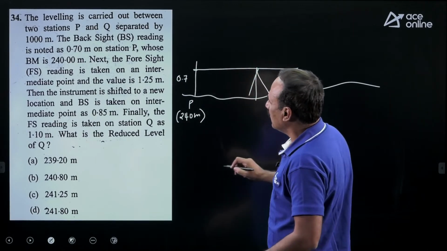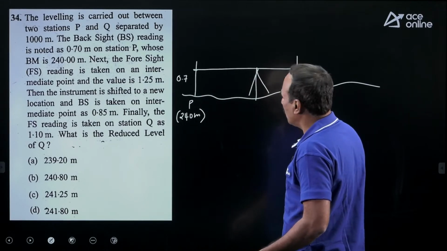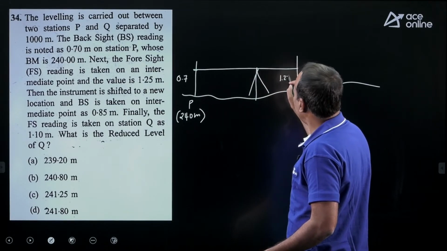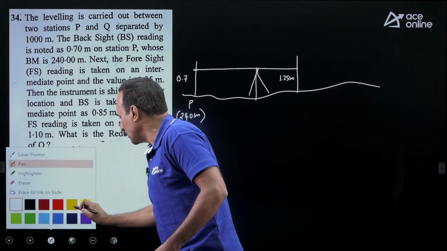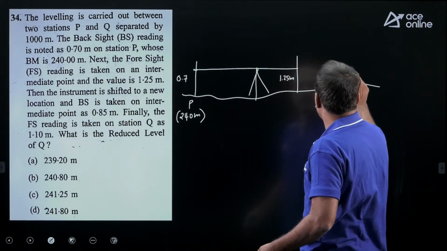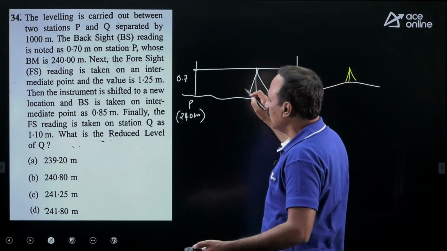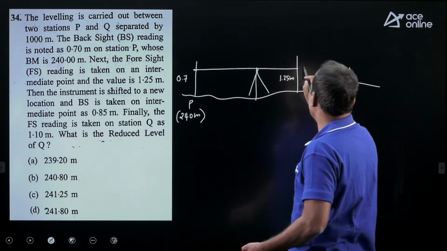Next to the foresight, an intermediate point is taken, which is equal to 1.25 meter. Next the instrument is shifted to a new station. Again the backsight at an intermediate station is 0.85.